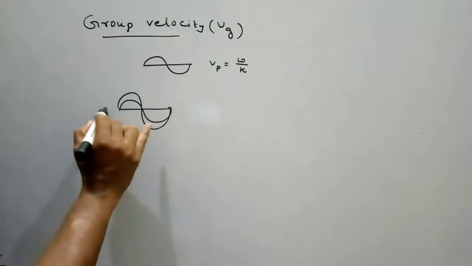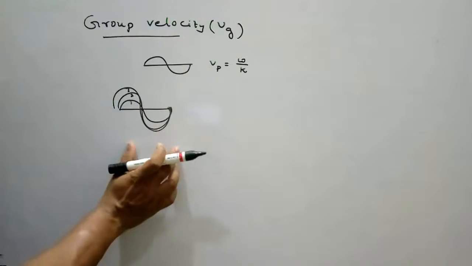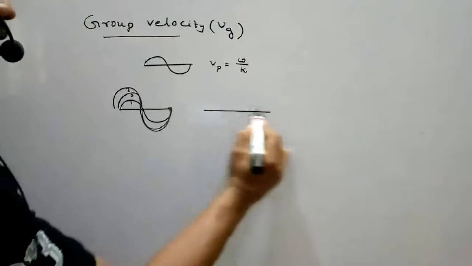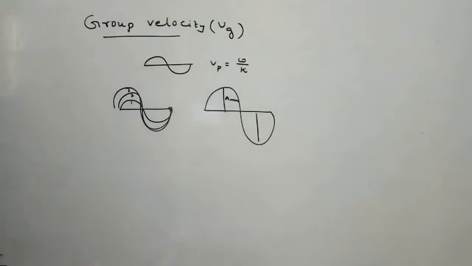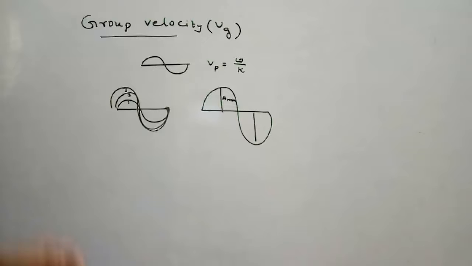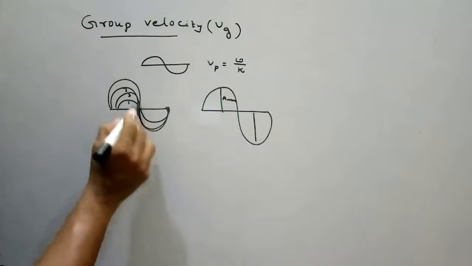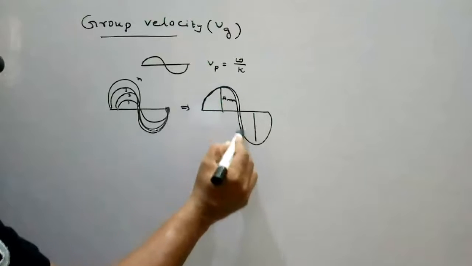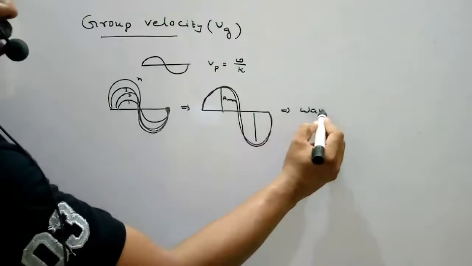For example, three waves superimposing on one another. When 2 or 3 or n waves superimpose, finally after interference we get a maximum amplitude wave. We can call this a wave packet.